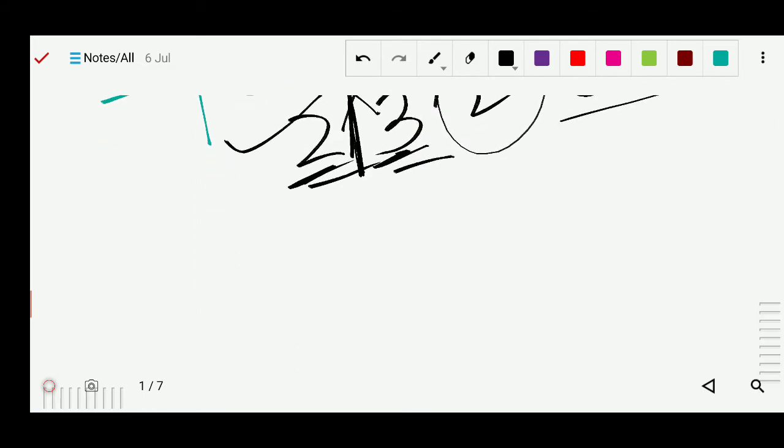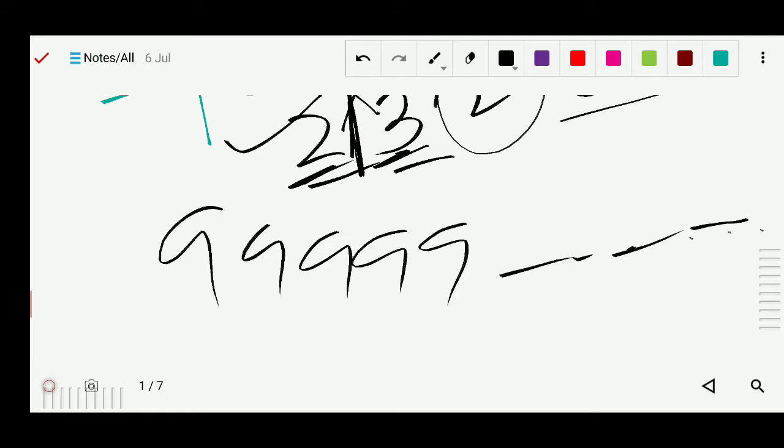Next is, there is no largest whole number. Yes, of course there is no largest whole number. Can you say which is the largest number? I did not tell anything like 3 digit or 4 digit. That can be infinite, you can continuously write any number of digits. So you don't know what is the maximum, but if I give a limitation like 5 digit, then you can write 5 times 9. But I did not tell anything, I simply asked what is the bigger number, what is the largest number. So you cannot say. Same like that, there is no largest whole number, it is infinite.